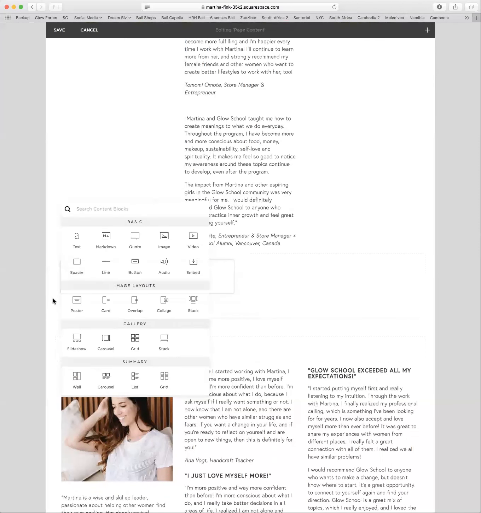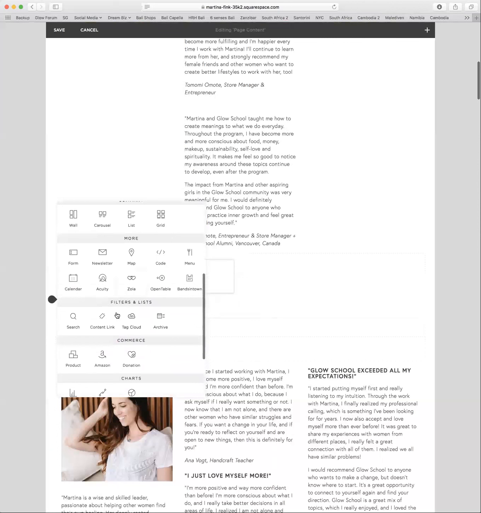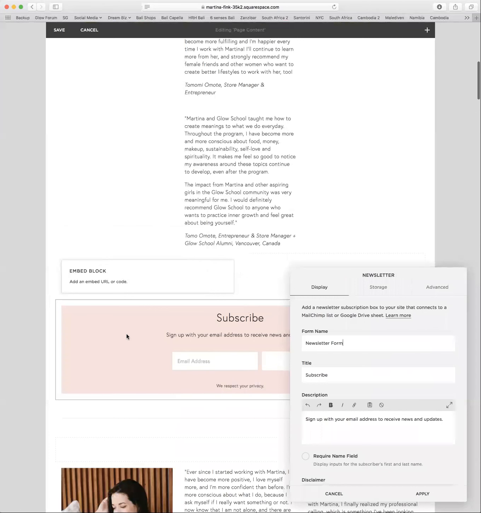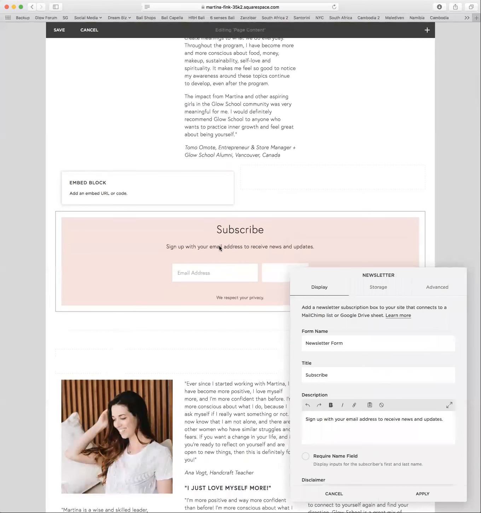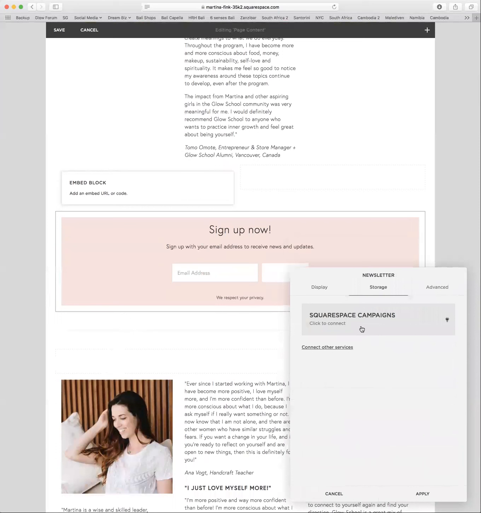Okay, what else do we have? Line. We have newsletter form. So for those of you who work with MailChimp, this is what you can do. You can change all these settings in your style editor, and you can change the text here. Sign up now, whatever. Have a little blurb, and then you can connect that to your MailChimp right here. You could also connect this to a Google form or a Google Doc, I believe. I have never used that before.